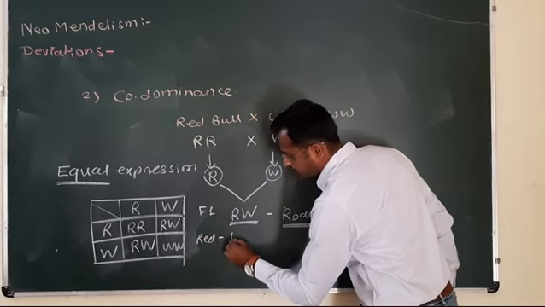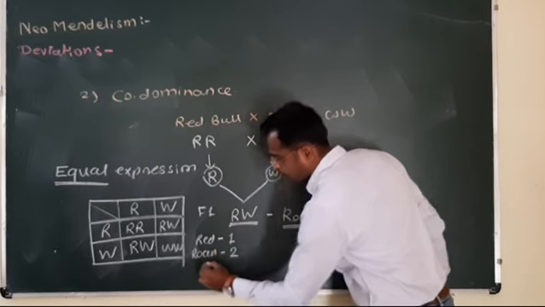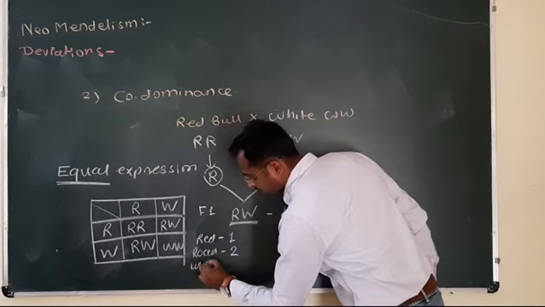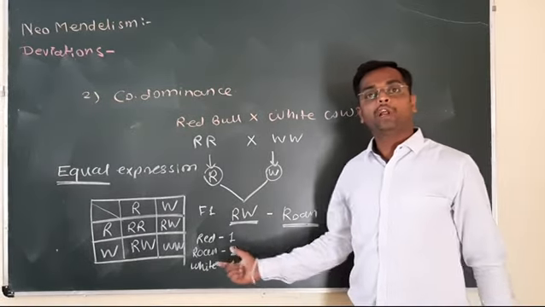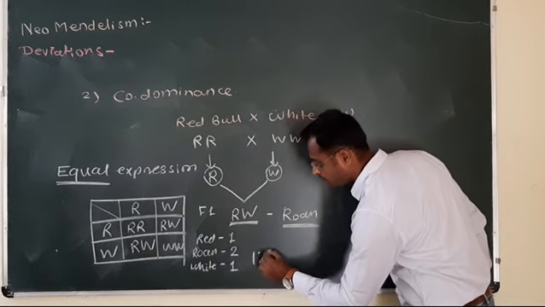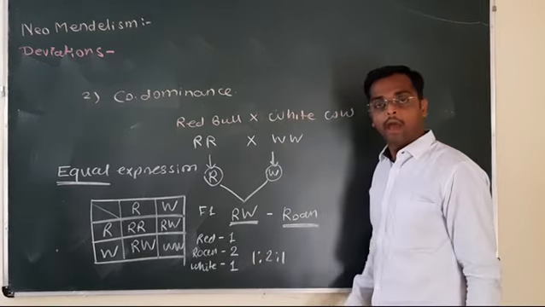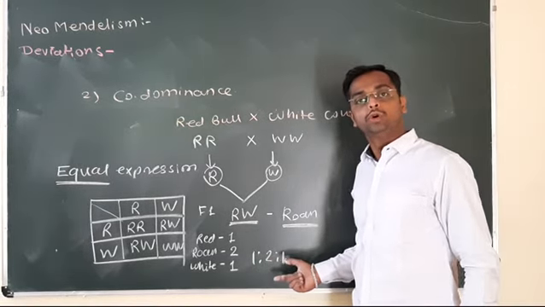Red colored cattle 1, roan colored cattle 2, and white colored cattle 1. So the phenotypic ratio, instead of 3:1, is 1:2:1, and the genotypic ratio is also 1:2:1.